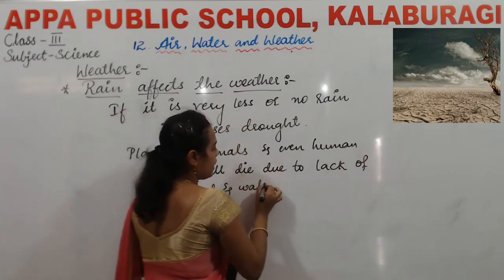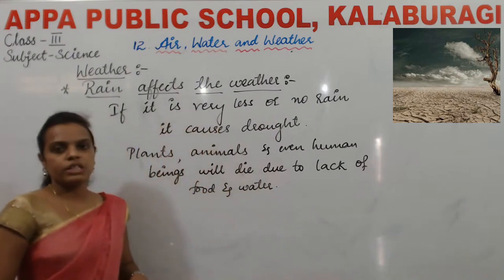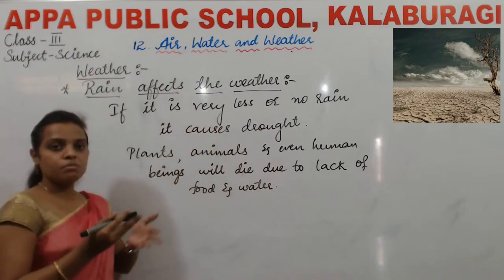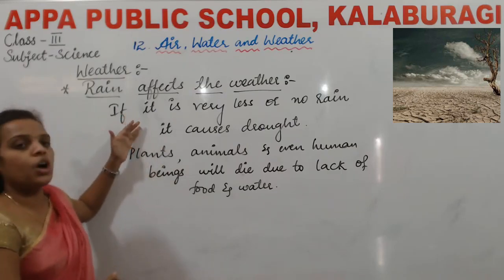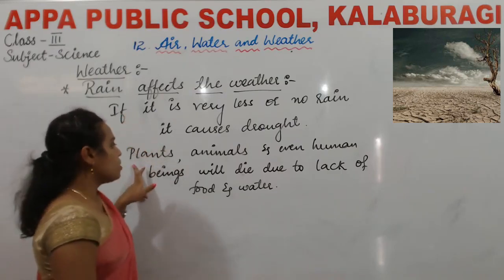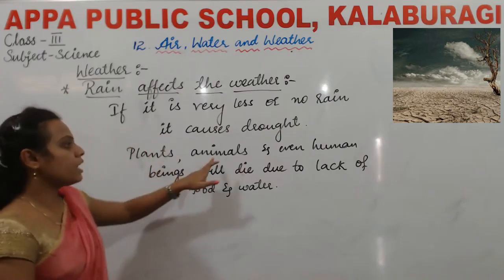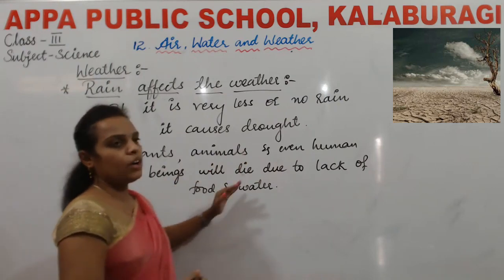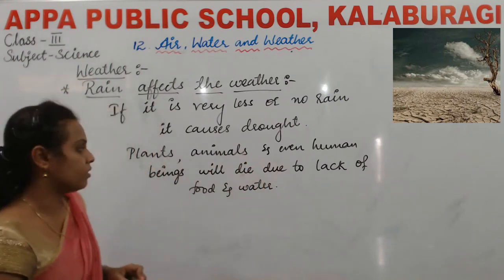Food and water. Yes or no, children? If there is rain, then only we can grow the crops. But in the case of drought, what happens? There will be no rain. So because of that drought, plants, animals, and even human beings will die due to the lack of food and water.